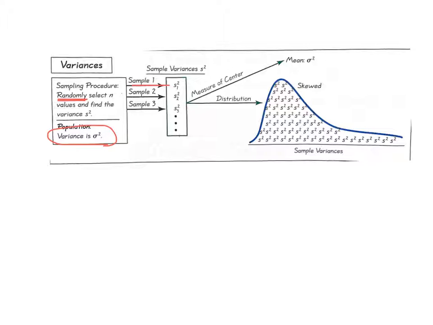Take sample 1, there's your variance. Sample 2, there's your variance. Sample 3, the mean of the population we know is little sigma squared. Now the difference with the variance is that when you look at all the samples put together, you get a right skewed distribution. It is not normal, which you're probably expecting because the last one was normal. But variances aren't. They are always right skewed, and that's important to know. And if they're always the same, that means we can use them to estimate the population's variance, which means we can really get standard deviation that way.